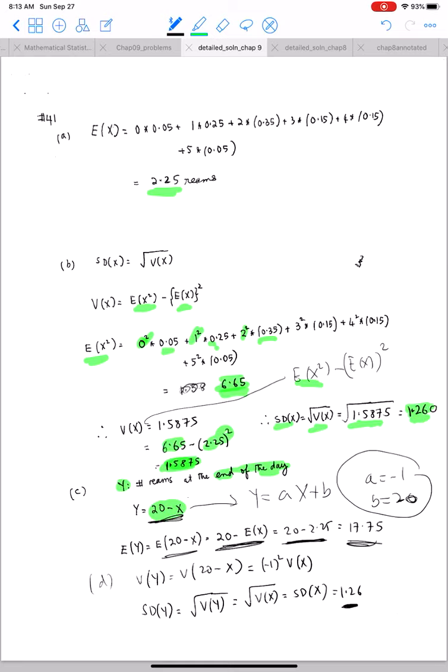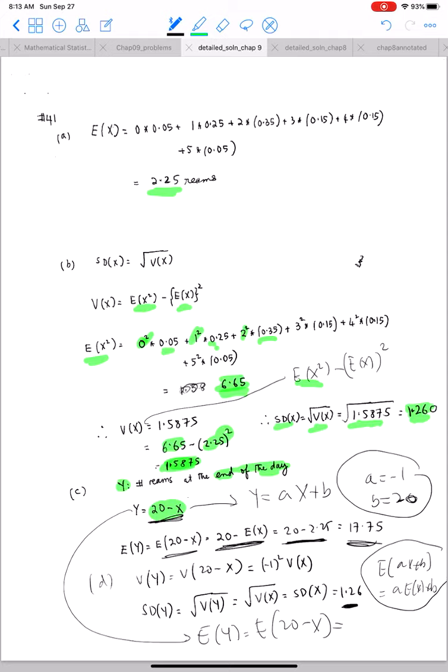So I have my expected value of y. The expected value of y is the expected value of 20 minus x. Here we use the formula: expected value of ax plus b is a times the expected value of x plus b.